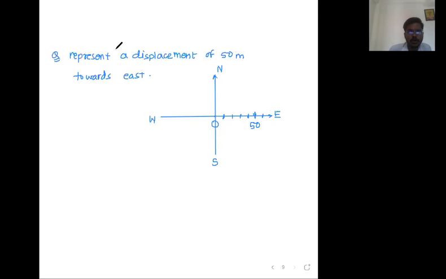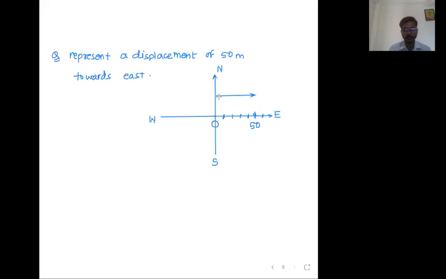Now we have to draw one directed line segment having length equal to 50 meter and direction equal to east. That's it. This is your displacement. This arrow is the answer of the given question.